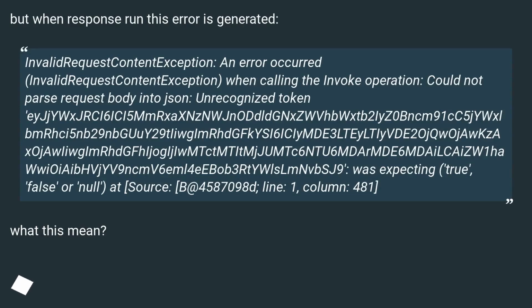But when response run, this error is generated. InvalidRequestContentException: An error occurred (InvalidRequestContentException) when calling the Invoke operation: Could not parse request body into JSON.